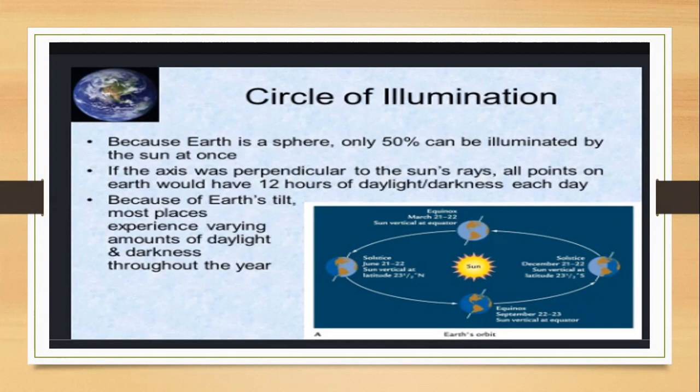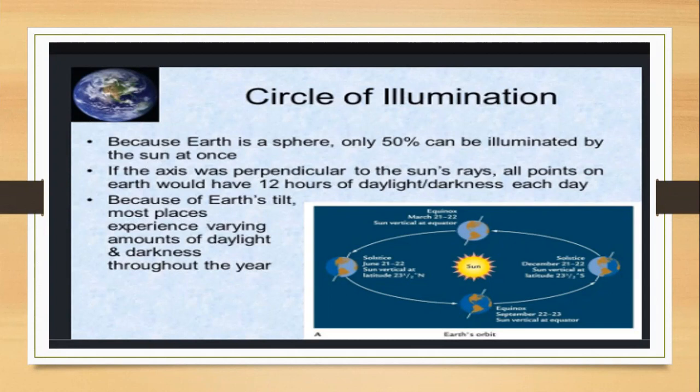See, in this figure you will see how the sun's rays fall, and how you can experience day and night. As I told you before also, the earth is a sphere, and only half the part can face the sun and half will face the dark side.